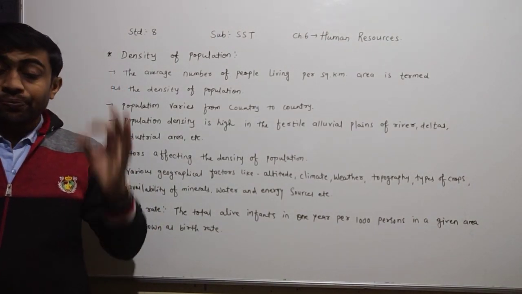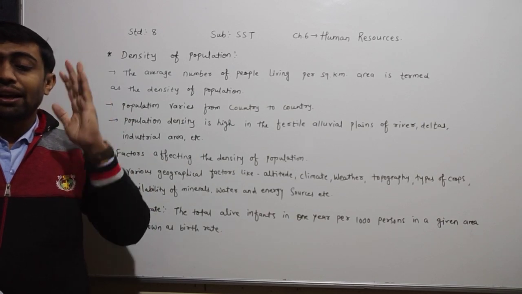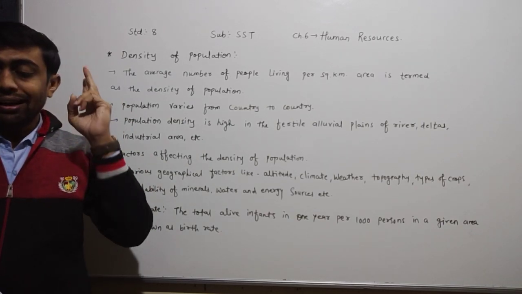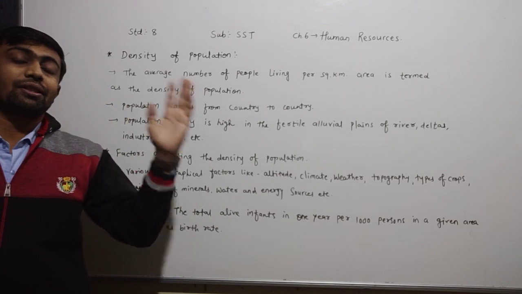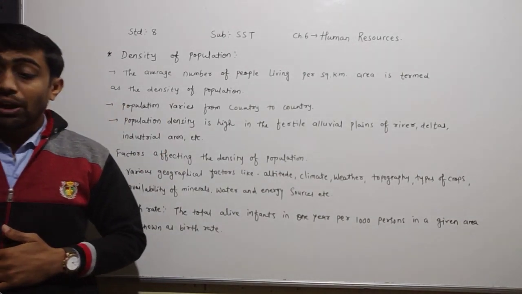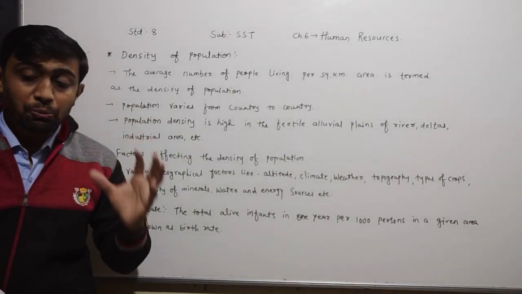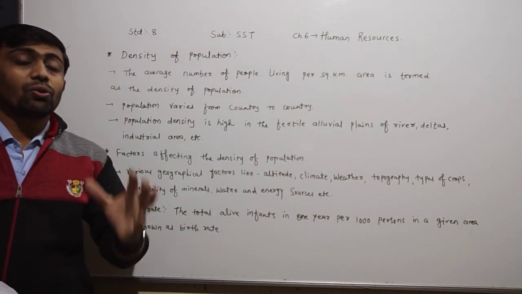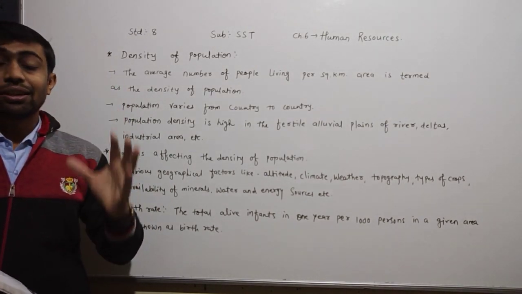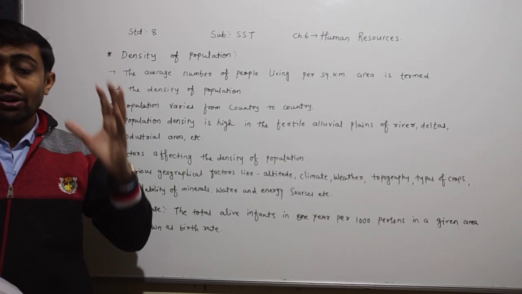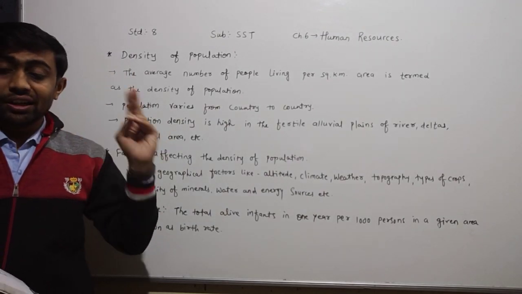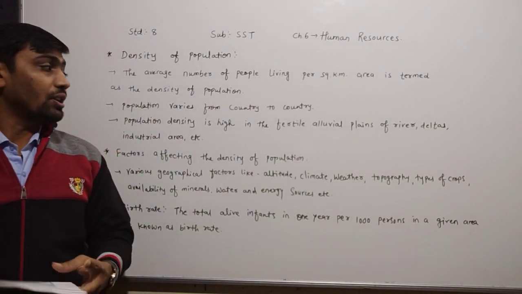Population density is high in the fertile alluvial plains of rivers, deltas, industrial areas, etc. Where you find more population density is in very fertile alluvial plains near rivers, deltas, industrial areas, etc.